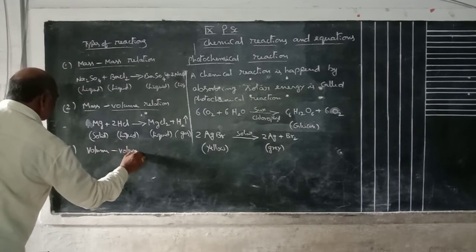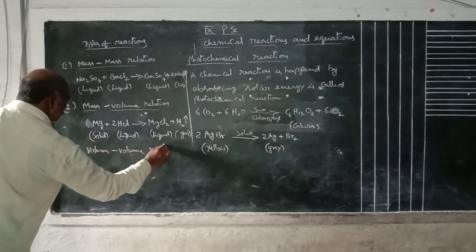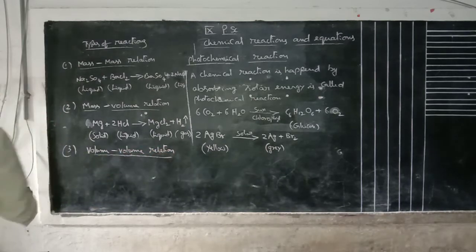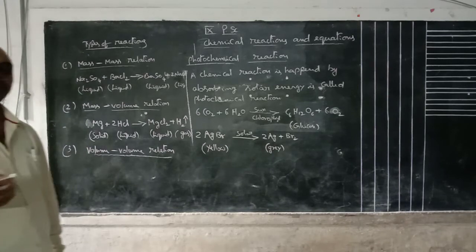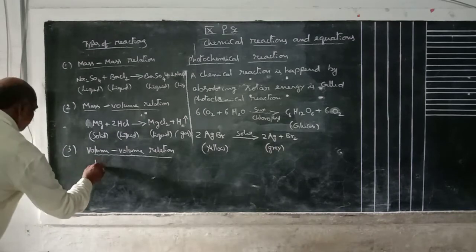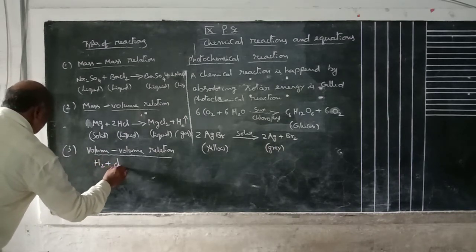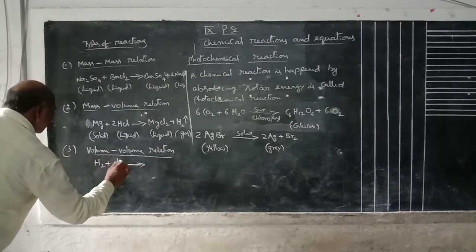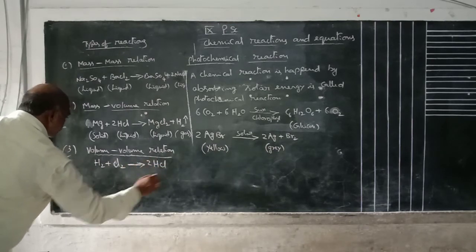Volume volume relation means all are gases only. Whether reactant side or product side, all are gases only. For example, H2 plus Cl2 gives rise to 2HCl. These are all gases only.